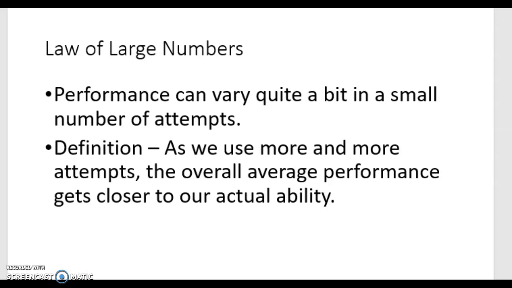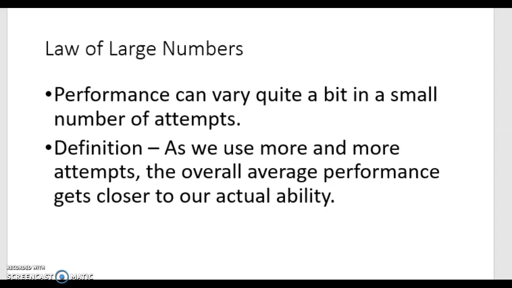Okay, so now that we understand what performance versus ability is, we can talk about what would happen if we got a big enough sample size, or enough performances, so that we can really understand the ability. So if I am going to play golf and I hit the ball and I want to see how many times I can get a hole in one, I might get a hole in one out of 10,000 times. But if I were to look at an infinite amount of attempts, maybe my ability is 10%. So that brings us to the law of large numbers.